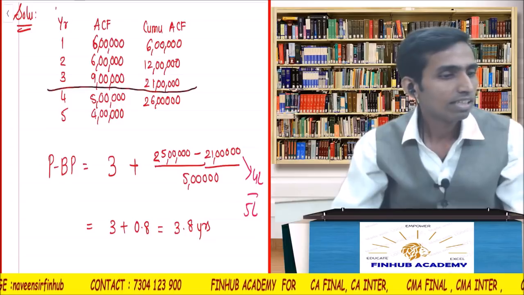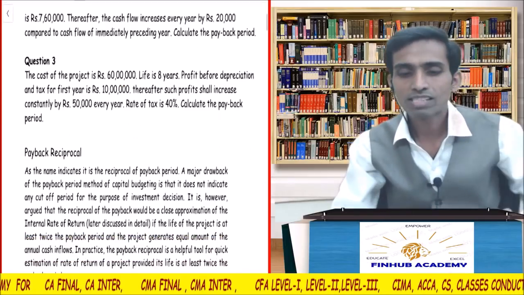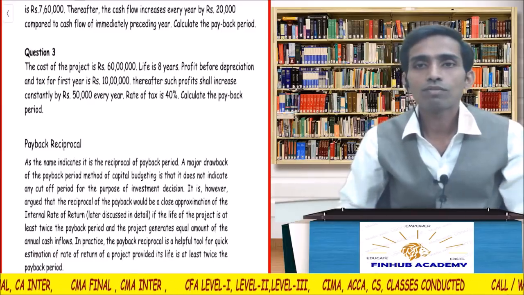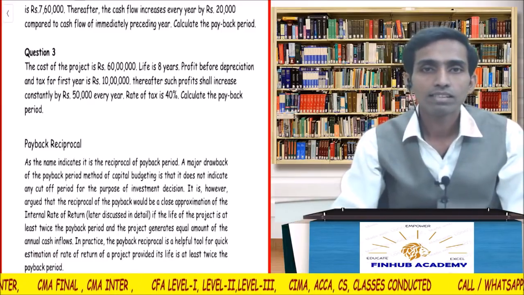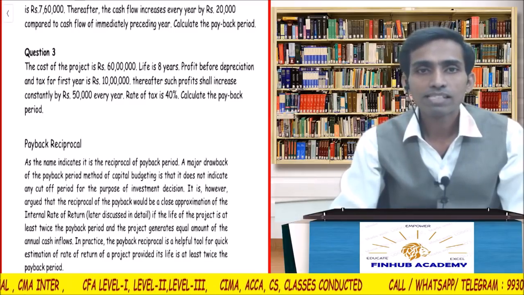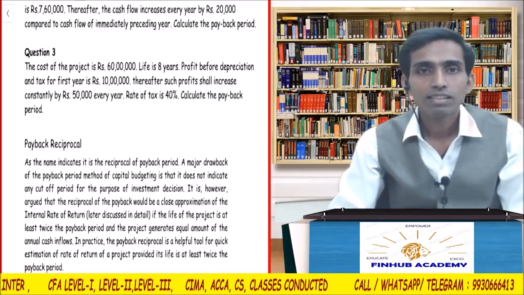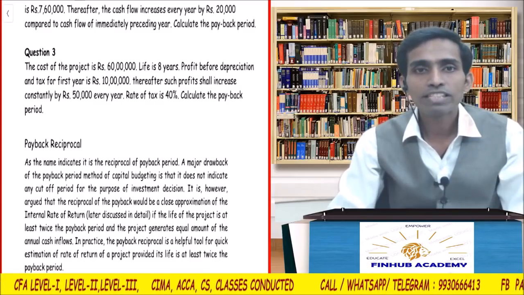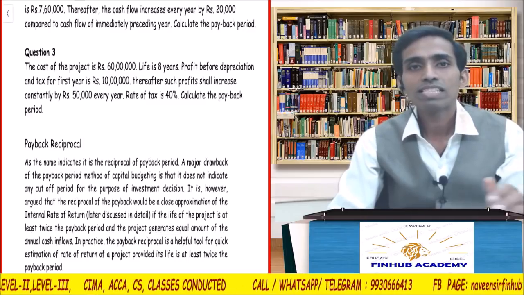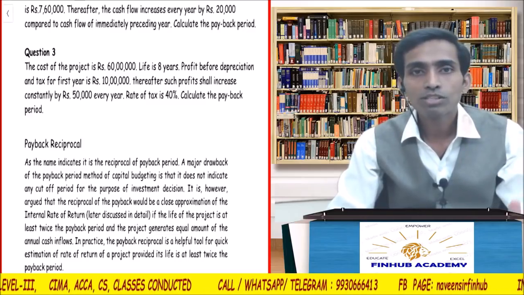I think we have done the second sum, correct? Come to question number 3. See question number 3. The cost of the project is rupees 60 lakhs. Life is 8 years. Profit before depreciation, PBDT, is 10 lakhs. Thereafter, such profit shall increase by 50,000 every year. Now this time, see, the cost of the project is 60 lakhs.